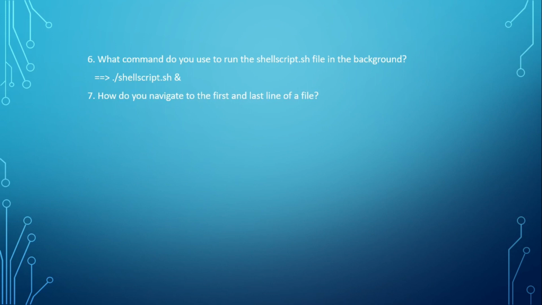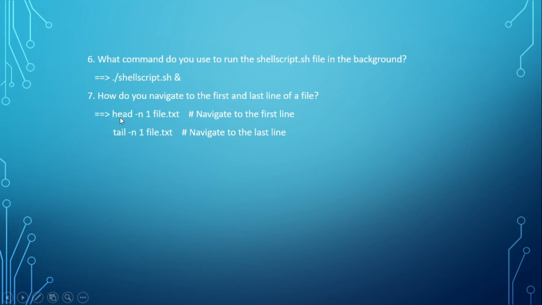How do you navigate to the first and last line of a file? Very simple. These are the commands to check the first and last lines of a file. The head command gives us the number of lines from the top. If I want 10 lines, I can pass head -n 10 and the file name. And what does the tail command do? It gives the number of lines from the bottom of the file. So if I want the last 10 lines, I can pass tail -n 10 and the file name.